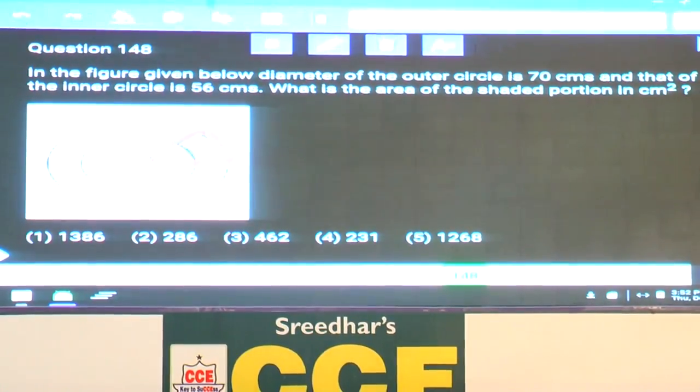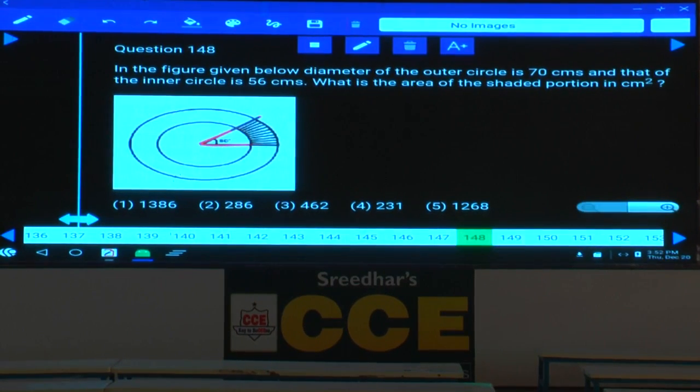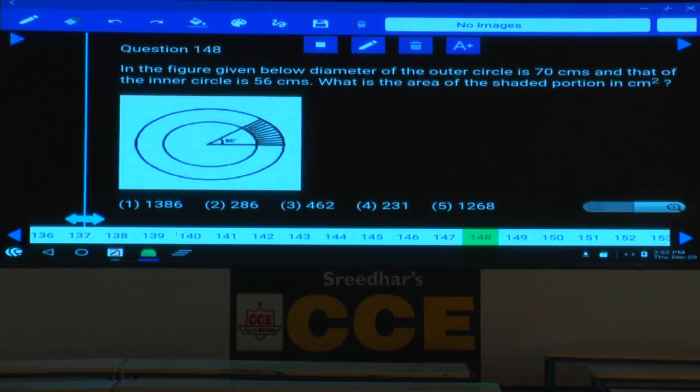Right. Now, outer circle area minus inner circle area. For outer circle area we have to take 1/6 and for inner circle also we have to take 1/6. So we'll do 1/6 later. First let's calculate outer circle area minus inner circle area. Pi r1 square minus pi r2 square. Clear? What is r1? 35, since that is diameter halved. r1 is 35, r2 is 28. Pi is common. Take pi common, r1 square minus r2 square by 6.